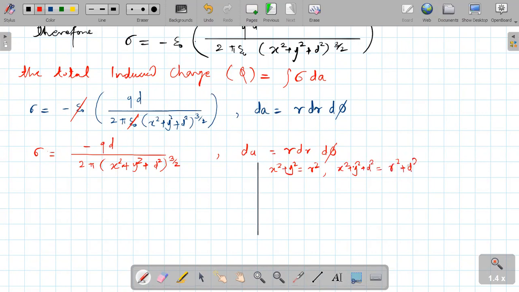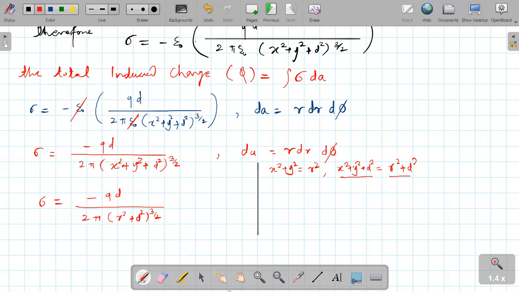Okay, so here this is your r square plus d square. Therefore sigma is equal to minus qd upon 2 pi (r square plus d square) raised to 3/2. Is it correct?